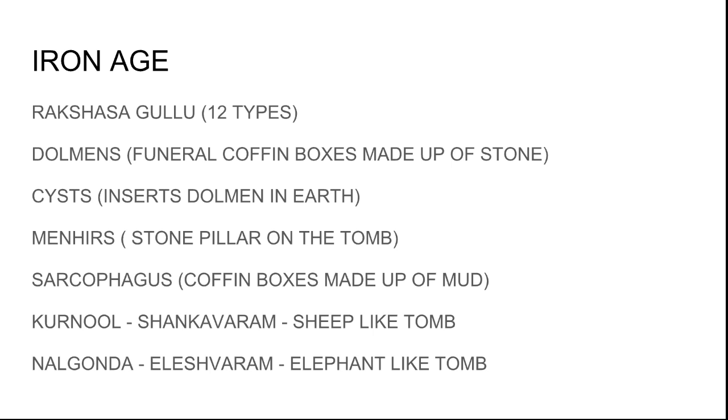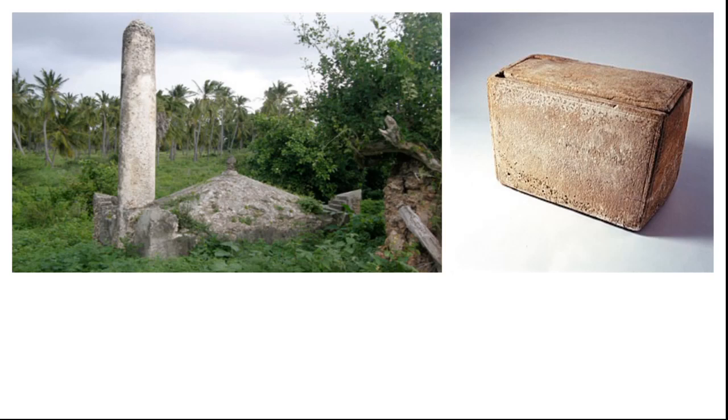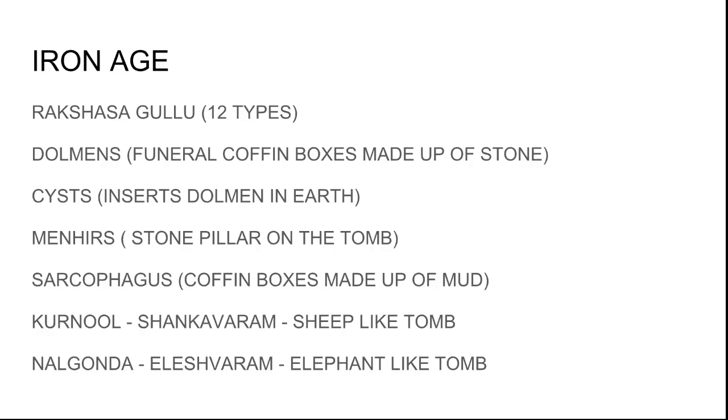The first type is dolmens. Dolmens are tombs, coffin boxes made up of stone. Then cists are the dolmens which are inserted in the earth. They place that coffin box made up of stone in the earth and cover it with mud. Okay, these are the second type of tombs.